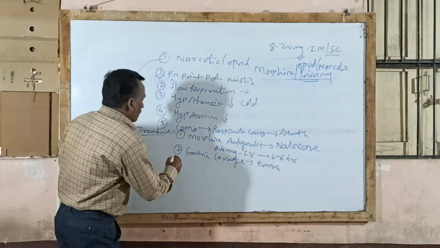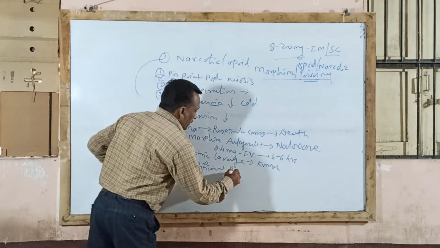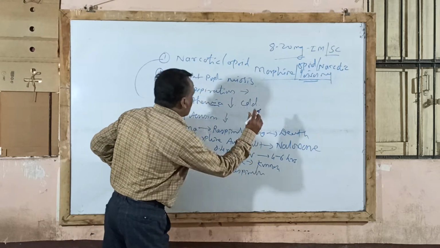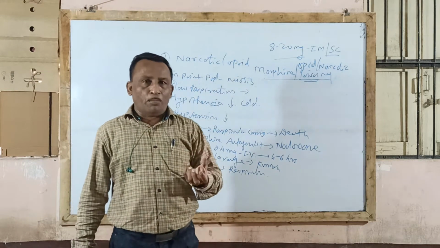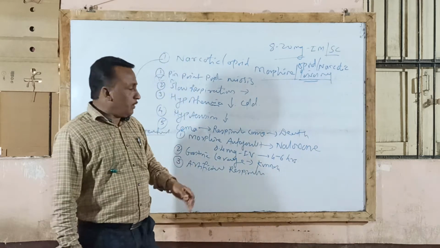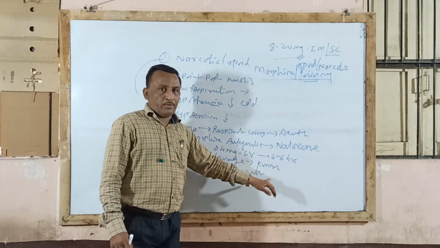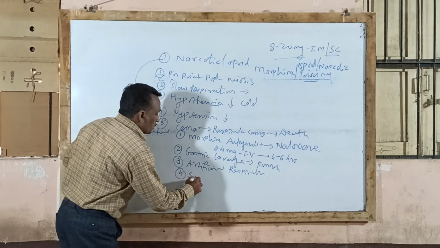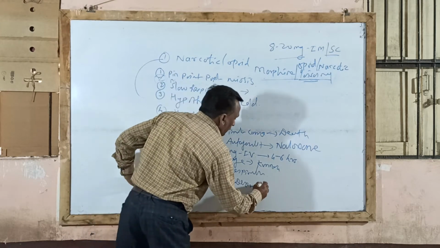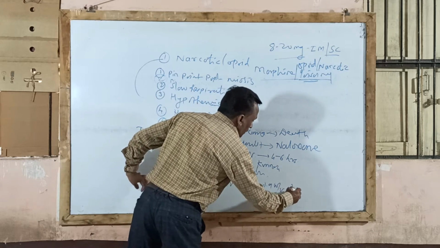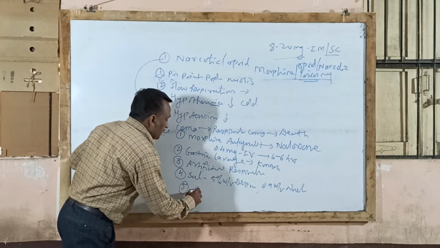Then the third treatment given to a morphine poisoning patient is artificial respiration. As you know, whenever morphine poisoning occurs, it causes respiratory depression, and with severe respiratory depression the patient may go into coma. So to recover from this respiratory depression, artificial respiration, that is artificial oxygenation treatment, should be given to the patient. Then saline solution, like 5% weight by volume dextrose injection or 0.9% weight by volume sodium chloride injection, should be given to the patient, and then the patient is maintained with various antibiotic therapy.